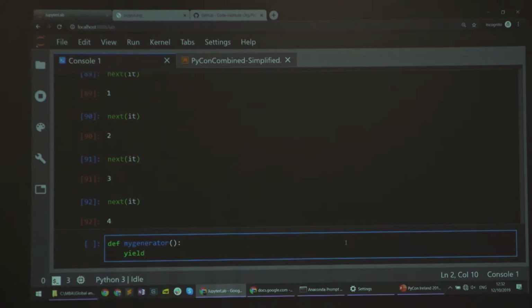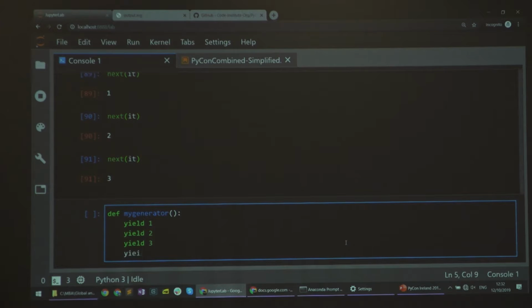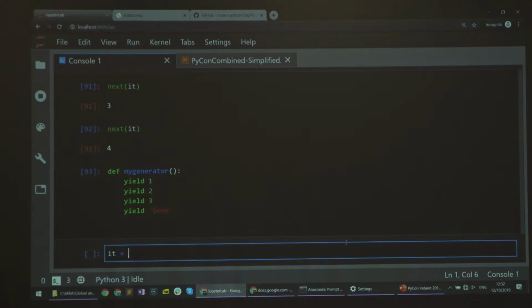So let's create a generator that will yield 1, then 2, and then 3. This is the example I like. And maybe let's even do a fourth one. Okay, so how does this work? When I run this function, it doesn't actually do anything behind the scenes except create a new iterator, which I can then iterate over.